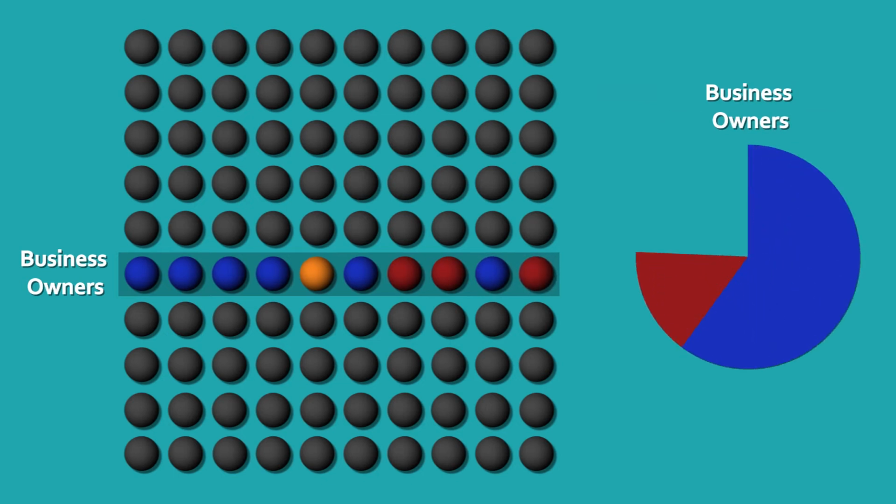For example, not everybody owns a business. People who own businesses want different laws and policies to people who don't own businesses. Consequently, business owners are not representative of the entire population. And suppose the polling company asked 10 business owners how they intended to vote, and maybe they got the results that 60% said they'd vote Conservative, 30% said they would vote Labour, and 10% said they would vote Liberal Democrat. Now, they could make a prediction for the whole country based on these business owners. However, because this sample is unrepresentative of the whole country, it's unlikely to be a good prediction.